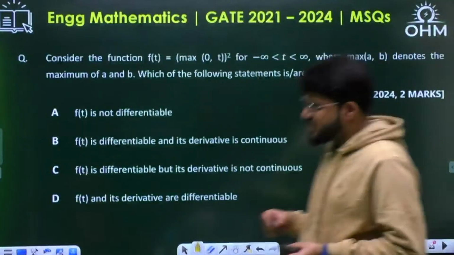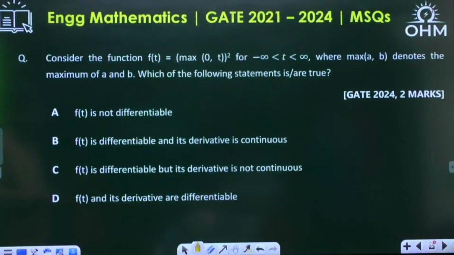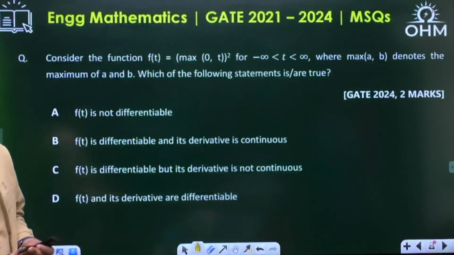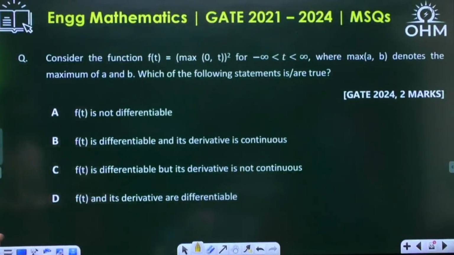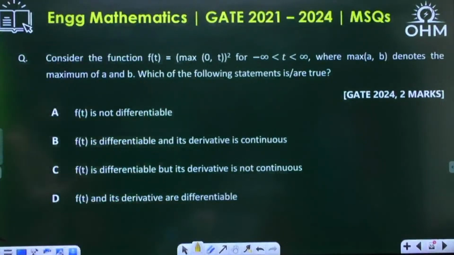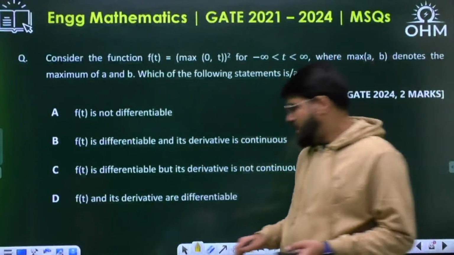Another GATE 24 question. Consider the function f(t) equal to max of 0 comma t whole square, for minus infinity less than t less than infinity. Max of a comma b denotes the maximum value of a and b. Which of the following statements is or are true? Tell me, max of 0 comma t whole square.